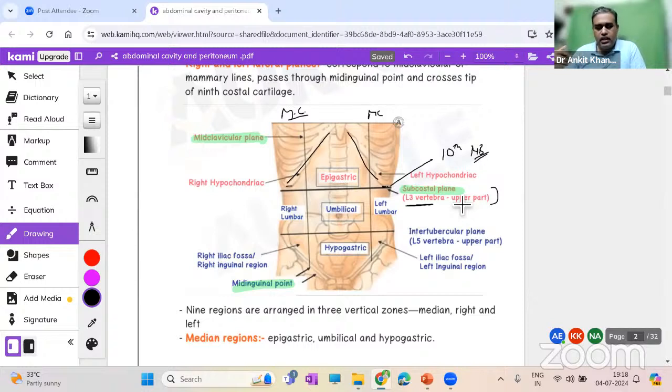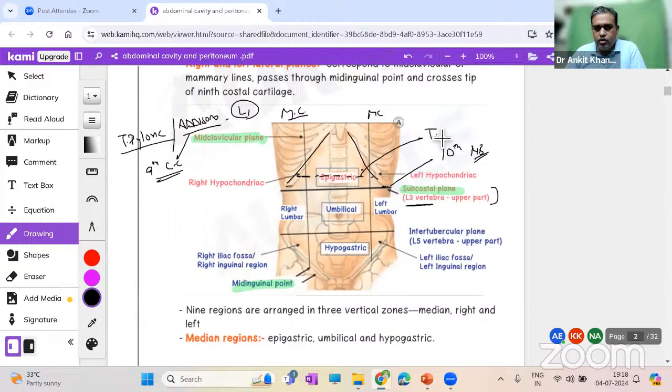But initially, we saw another plane that was known as the transpyloric plane, or transpyloric plane of Addison. It passes through the lower border of L1. So it is placed where it is at the tip of the 9th costal cartilage or the tip of the 9th rib. So you can imagine that if you take a plane from here, like this will be our transpyloric plane, which is actually quite important.